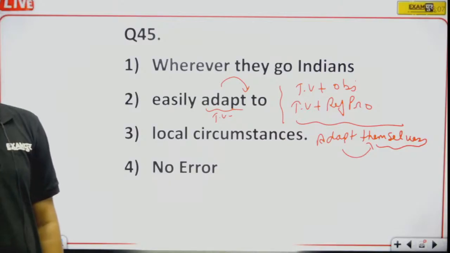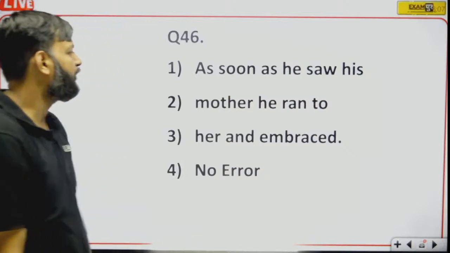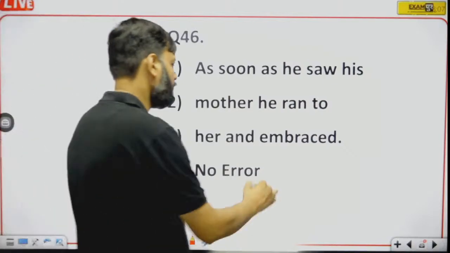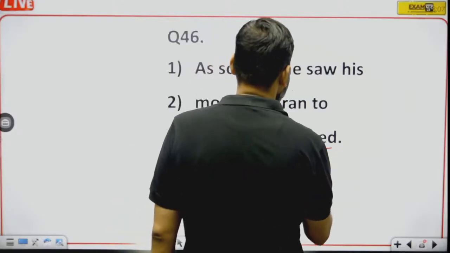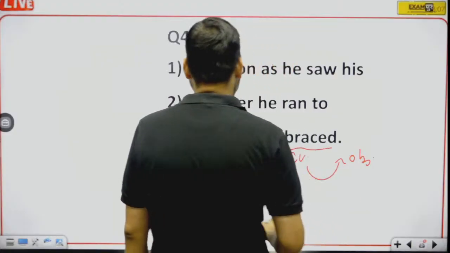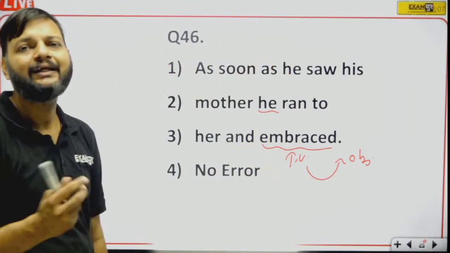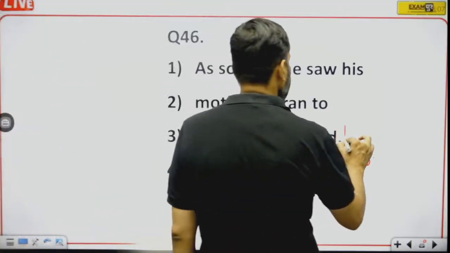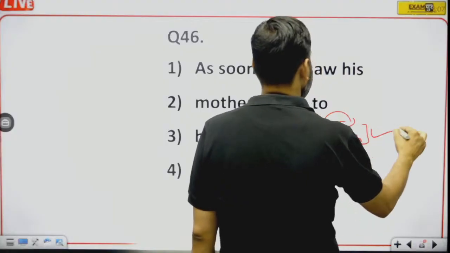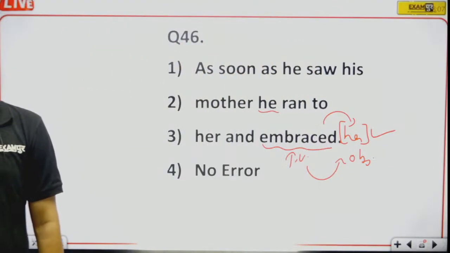Good morning, Vikramaditya. Question number 46. As soon as he saw his mother, he ran to her and embraced. Now embraced is also a transitive verb, which should be followed by an object. Okay, so he ran to her and embraced. Whom did he embrace? He embraced her mother. So here her will be used after embraced. Embraced her. Okay, embraced her would be the right answer. Good morning, Jaya.